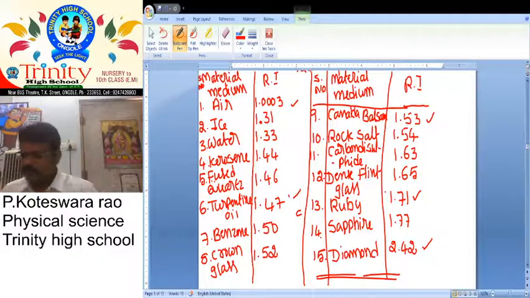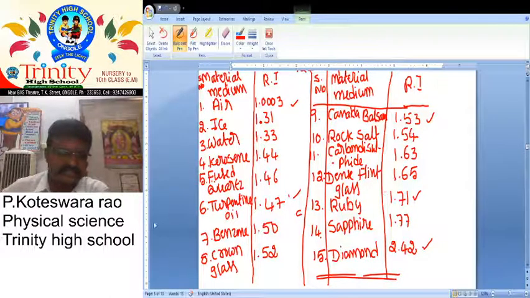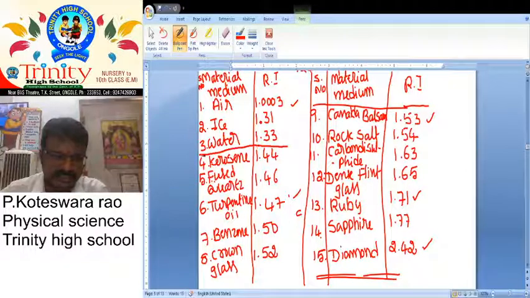So what about our question here? From the table, there appears to be a high denser medium, but it may not possess higher mass density. Sir, how is it possible to explain? Here we take kerosene.